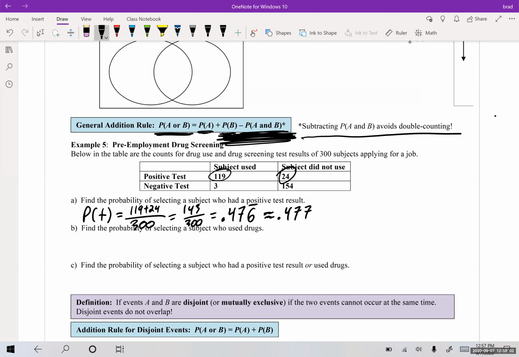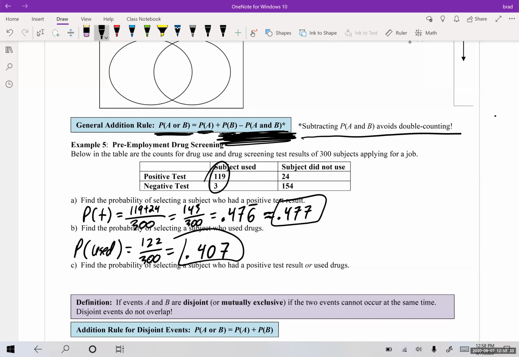And then the next problem says, find the probability of selecting a subject who used drugs. So probability of used. Let's see, how many people actually used? Once again, let's look. We have 119 and 3. So that's going to be 122 over 300 people. If I use my calculator and round off, I get 0.407. Yep, 0.407. Okay, so that's our probability for this one.